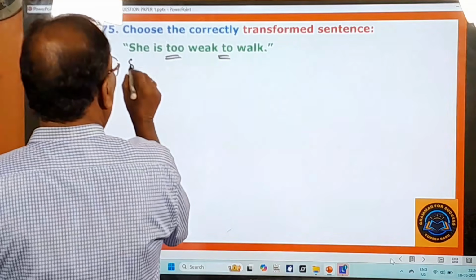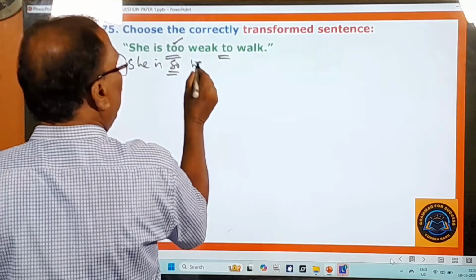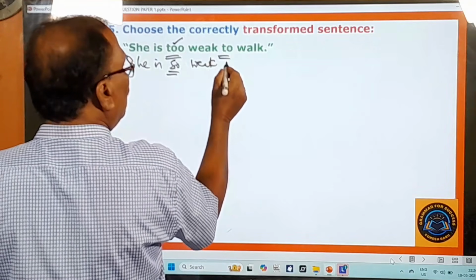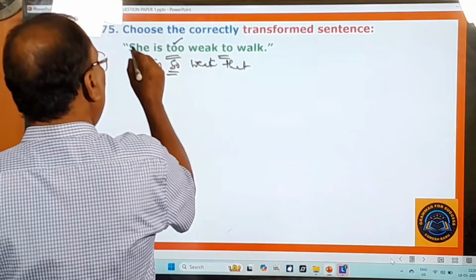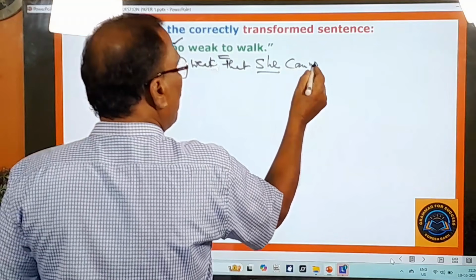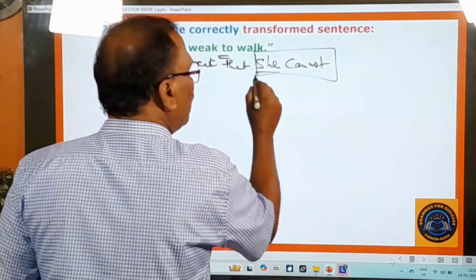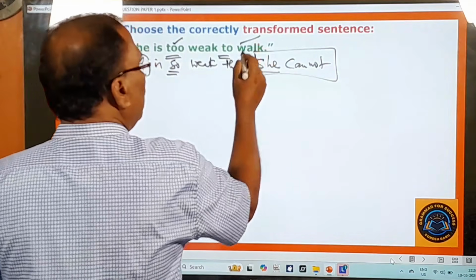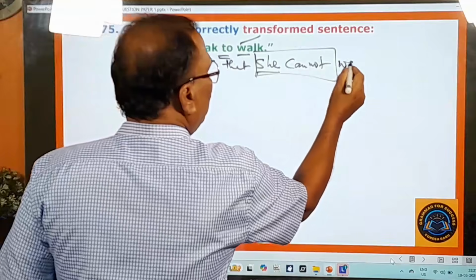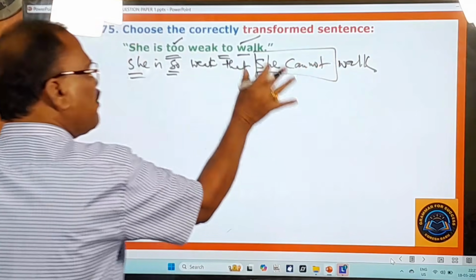How can you directly change it? Instead of "too" you have to use "so": "She is so weak." Instead of "to" you have to use "that." Then you come to the subject, and you have to use the subject plus "cannot": "She is so weak that she cannot." These words you have to use newly. Afterwards, what is remaining here? The verb "walk," that you have to add. "She is so weak that she cannot walk." That must be the answer.